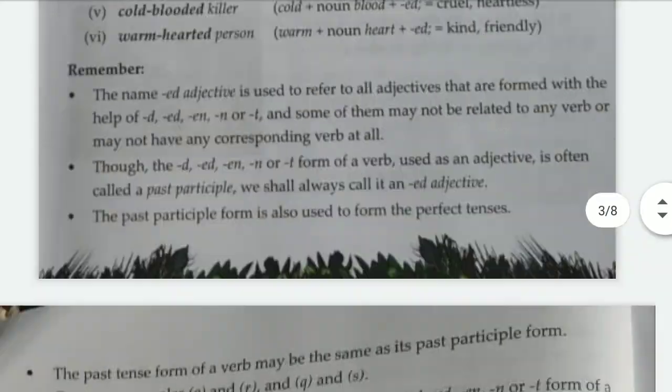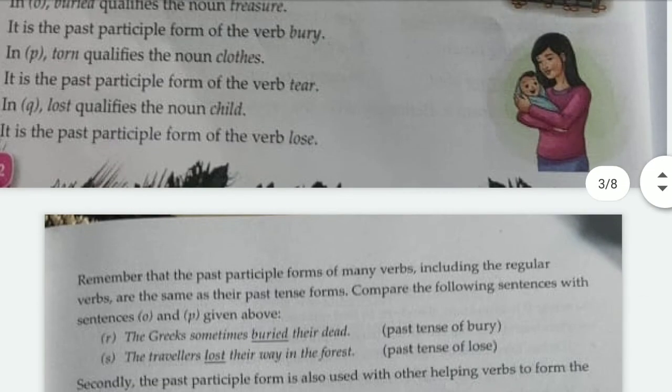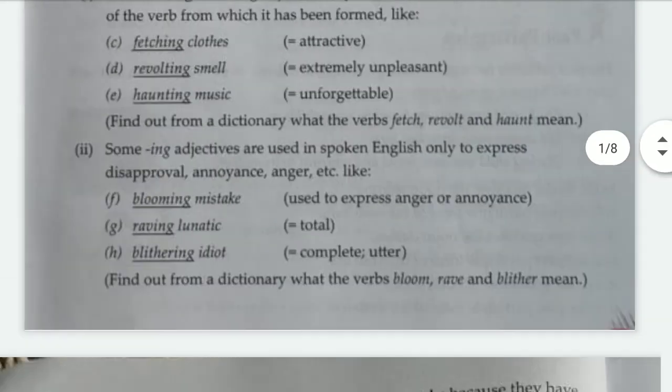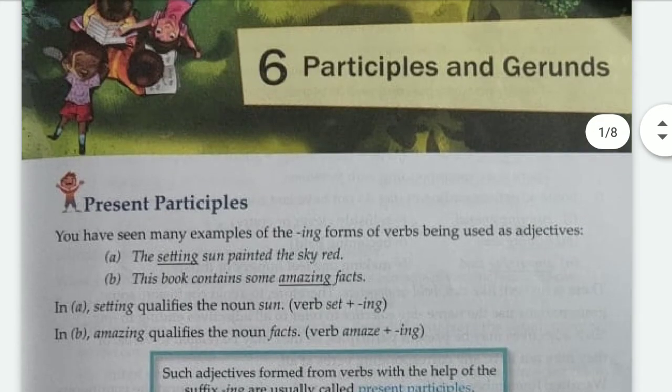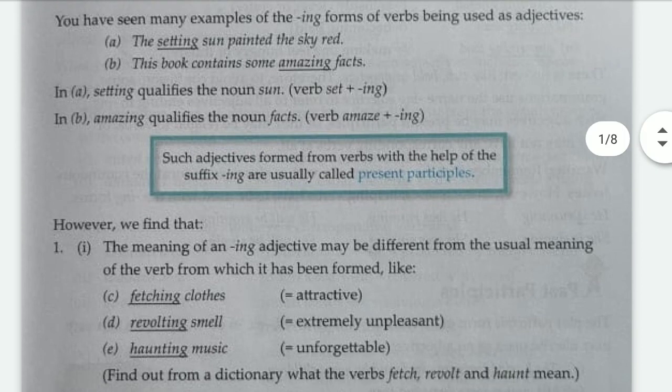Now let's take a recap of what we saw yesterday and today. Yesterday we saw participles. What are participles? Participles are verbs with -ing and -ed used just before the noun as an adjective. We have seen two types of participle, present participle and past participle.